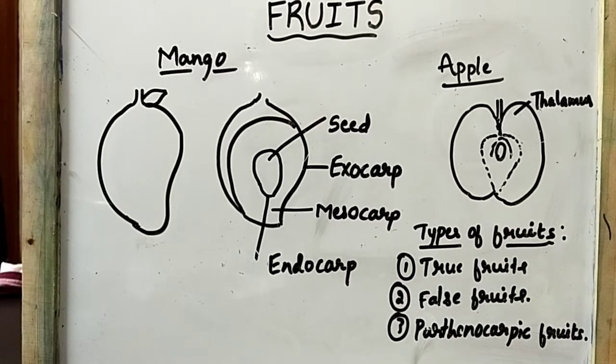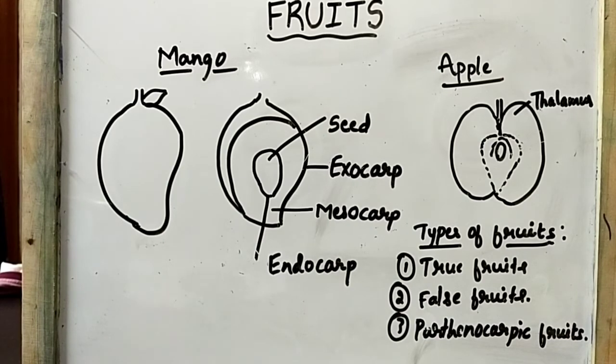So there is no union of male and female gametes, and yet there is development of fruit. The ovary directly develops into fruit without the process of fertilization. That kind of fruit comes under parthenocarpic fruits. So which are the parthenocarpic fruits? That is banana and grapes.